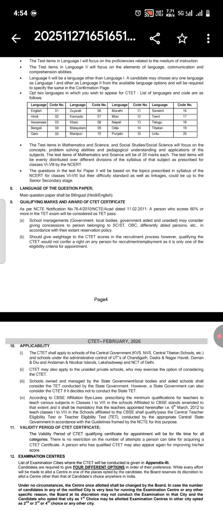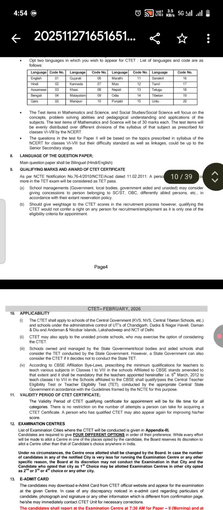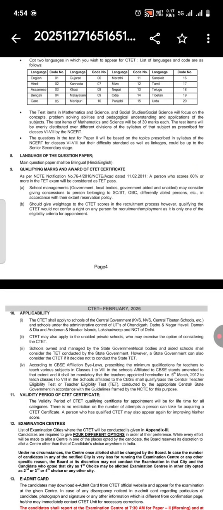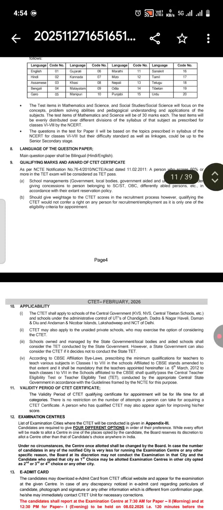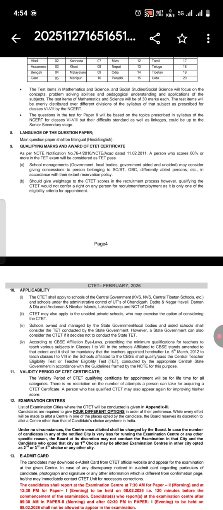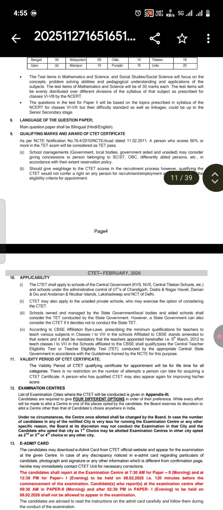The test items of mathematics and science will be of 30 marks each. 30 marks के आपके मैथ्स आएंगे, 30 marks के साइंस आएंगे. The test items will be evenly distributed over different divisions of the syllabus of that subject as prescribed by the NCERT. The questions in the test for paper 2 will be based on the topics prescribed in the syllabus of the NCERT for classes 6 to 8, but their difficulty standard as well as linkages could be up to the senior secondary level. So आपको 12th level का 10th level तक का पढ़ के जाना है.